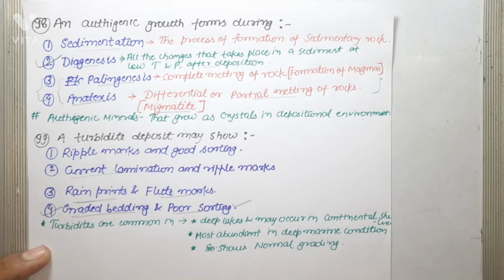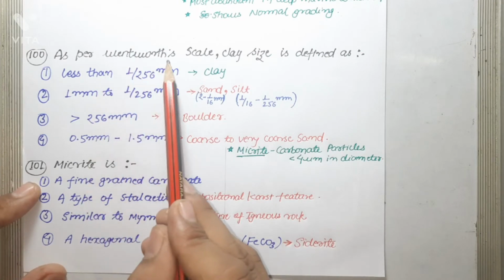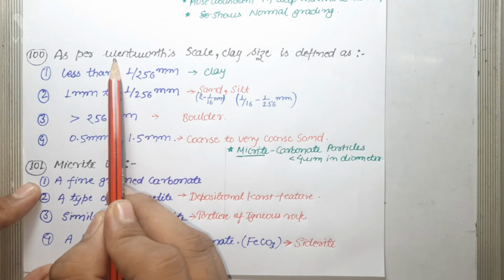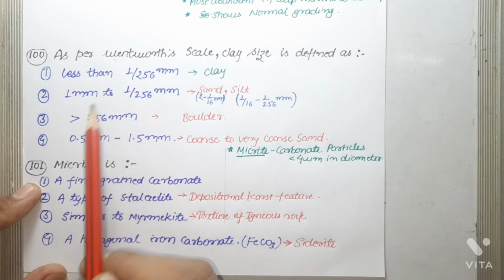Next question: as per the Wentworth scale, clay size is defined as. The Wentworth scale is the grain size scale used almost universally by sedimentologists. This scale was first proposed by Udden in 1898 and modified and extended by Wentworth in 1922.